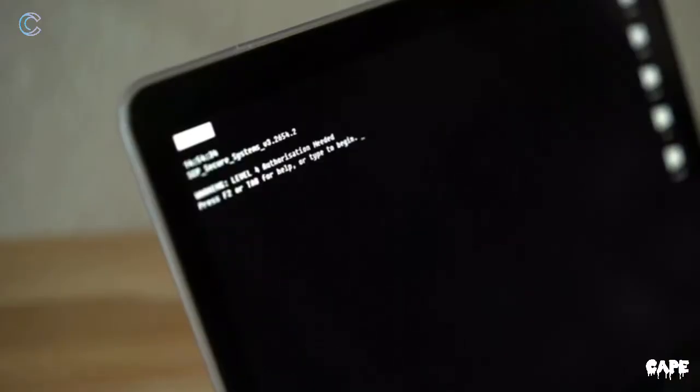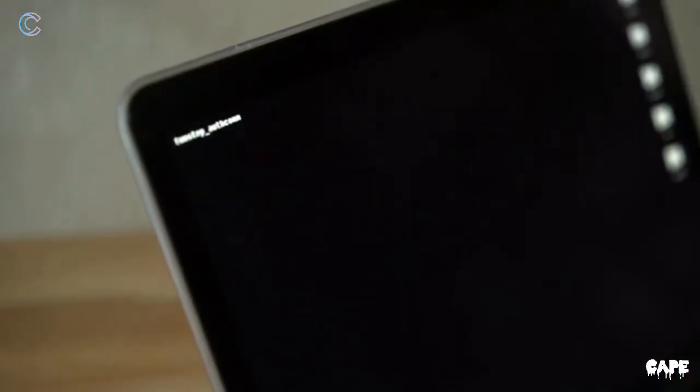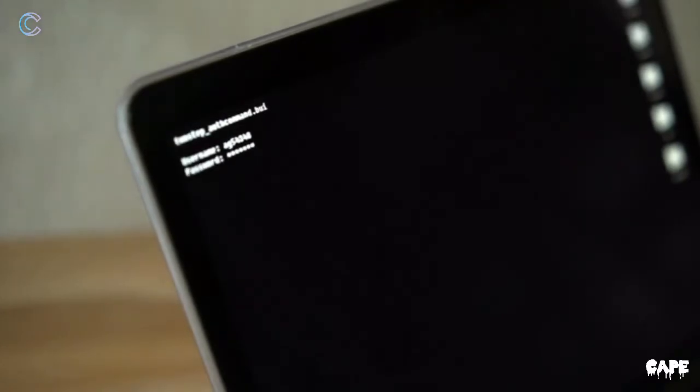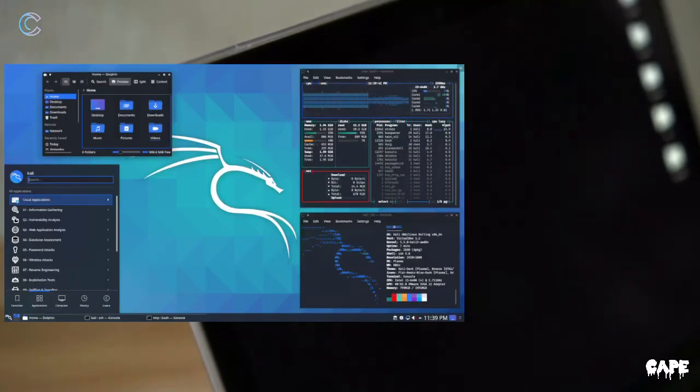Let's take a look at the steps involved in becoming any type of hacker you want to be. Step 1. Install Kali Linux OS on your device.